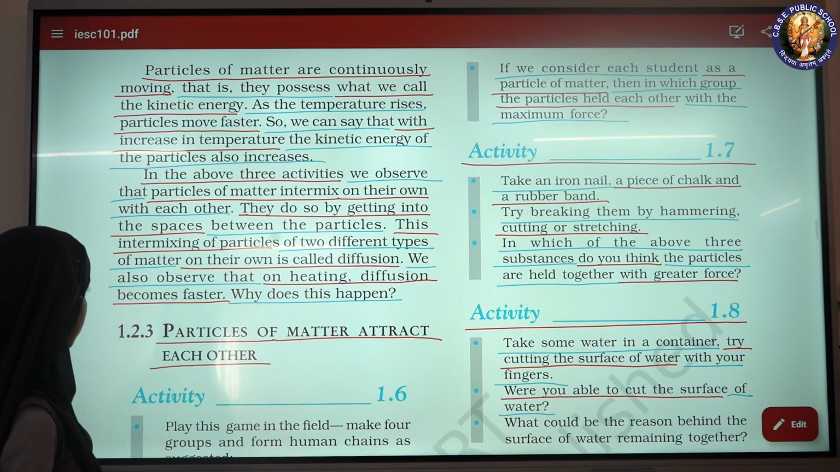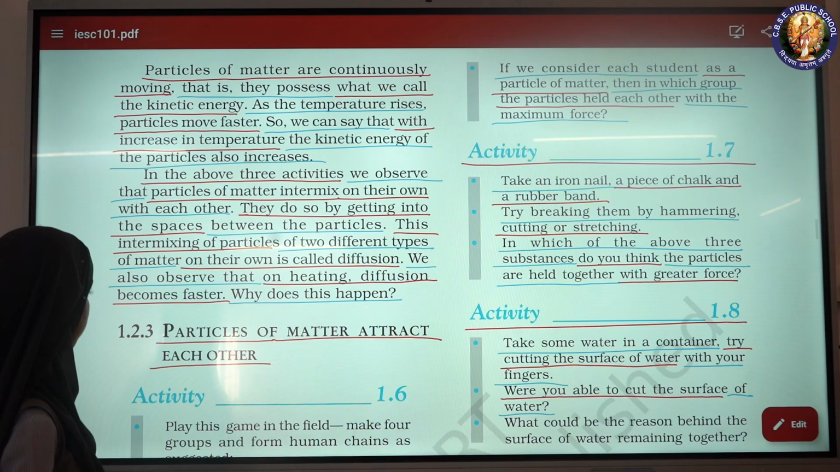with each other. They do so by getting into the spaces between the particles. This intermixing of the particles of two different types of matter on their own is called diffusion.